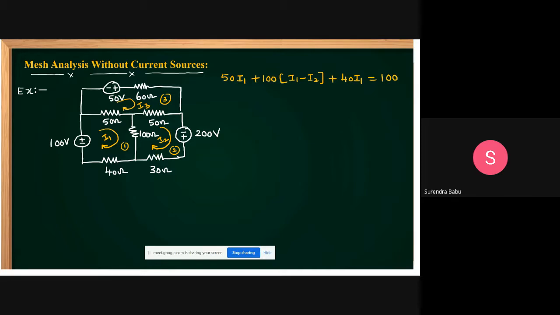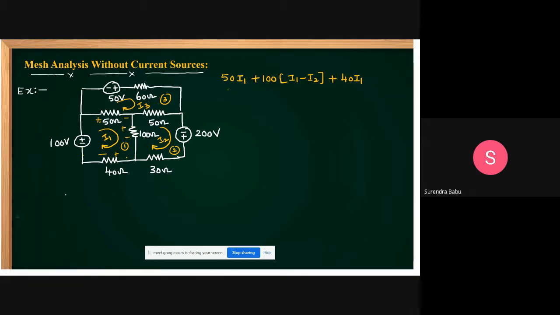Students ask: sir, you told that this is plus minus, positive to negative means minus, but negative to positive means plus. Like that you told. Yes, you can take it like this, you get the same answer. Or, entering at the positive terminal, take positive; entering at the negative terminal, take negative. That is also a procedure you can follow. Any rule you can apply.